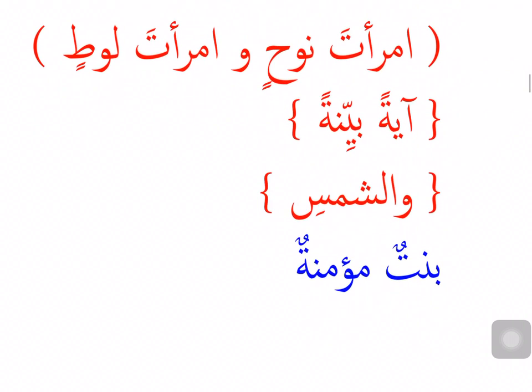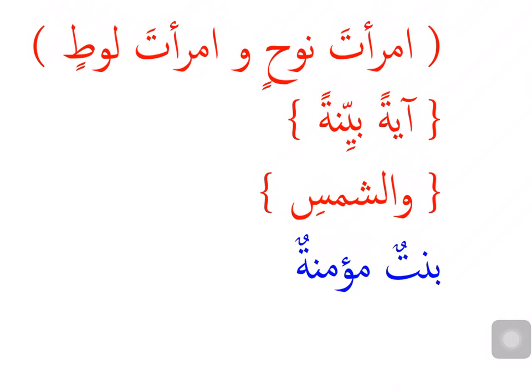Imra'ata Nuhin wa imra'ata Lutin. Imra'ata Nuhin is going to be the murakkab, idafa. Imra'ata mudaf, Nuhin mudaf ilay. The woman of Nuh, the wife of Nuh. Waw is harf of atf, because after that I'm not seeing an ism majroor. Imra'ata Lutin is going to be another idafa.